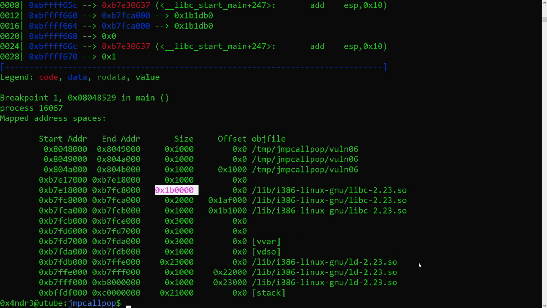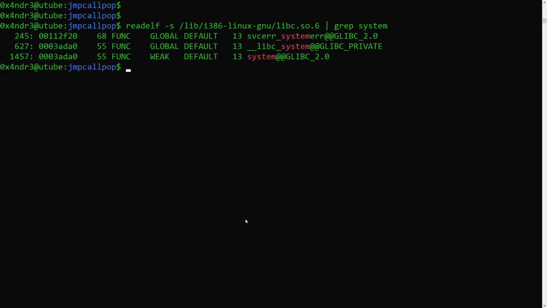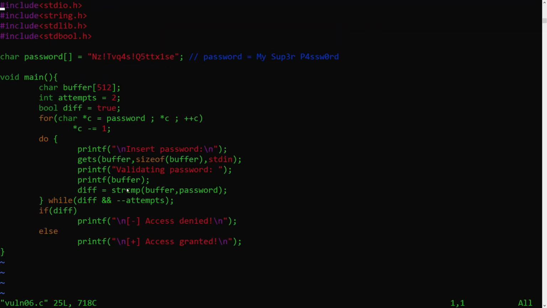But still, we need to add the offset of the system function relative to the libc, which we can easily get. And there you go. I can calculate the system function address even in an ASLR system. But I still have the second problem, which is how to provide the sh string to it as its parameter.